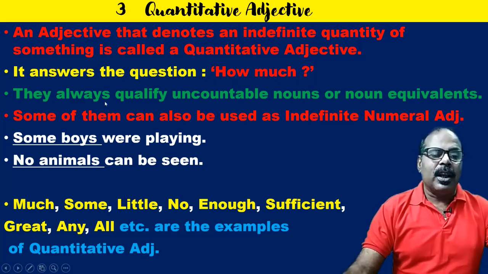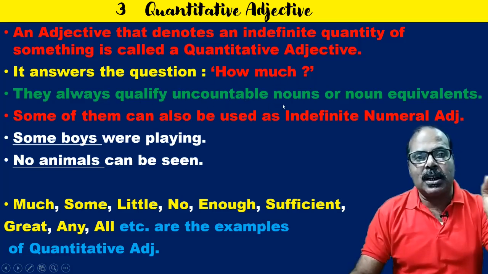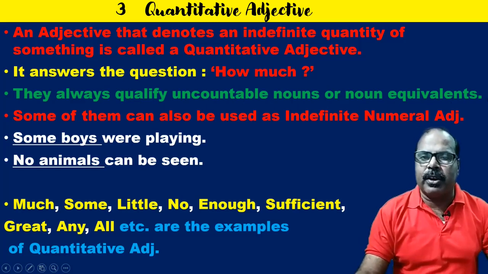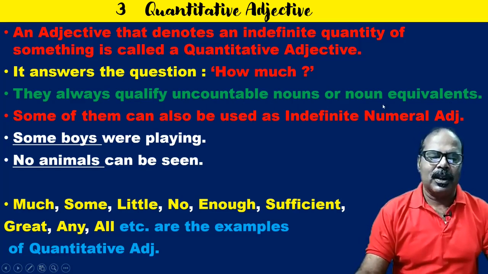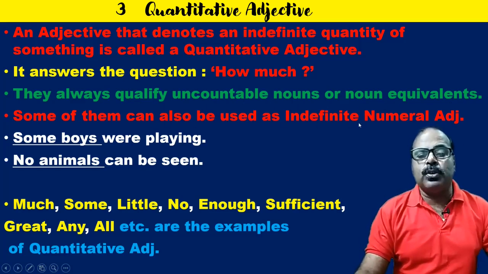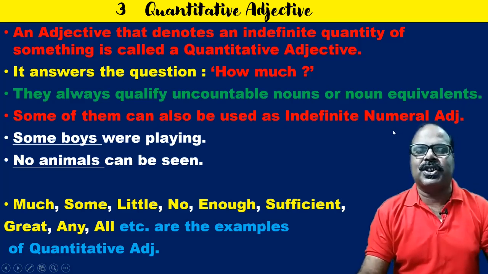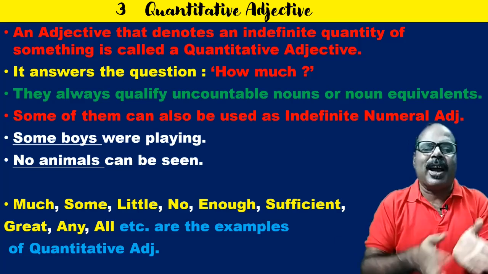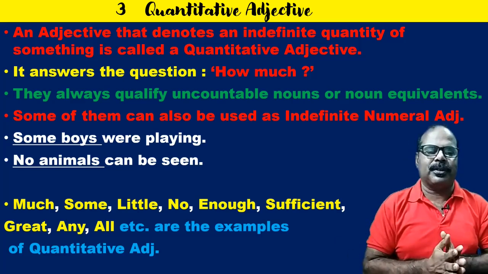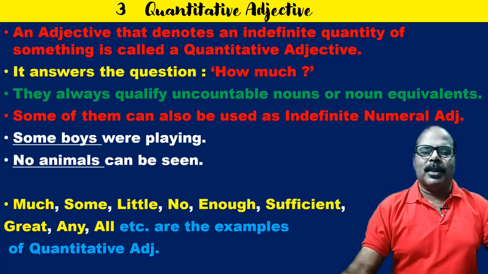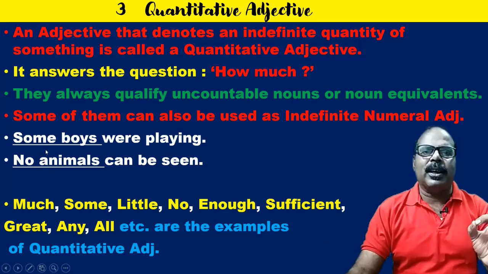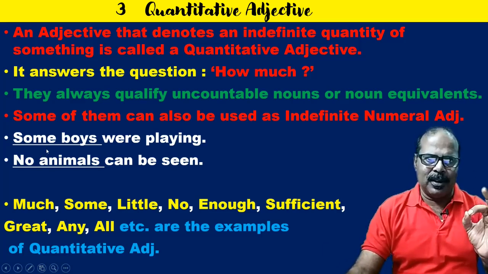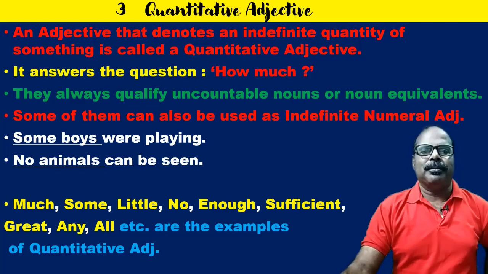They always qualify uncountable nouns or noun equivalents. Some of them can also be used as indefinite numeral adjectives. Some of them can be used both as quantitative adjectives and indefinite numeral adjectives. For example, 'some' is actually a quantitative adjective. I want some sugar.